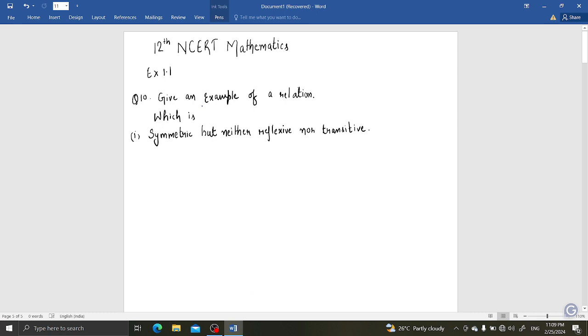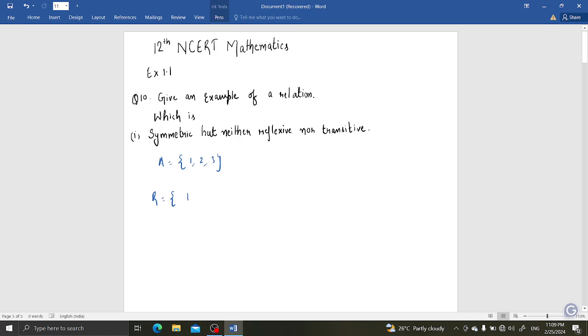The question says, give an example of a relation which is symmetric but neither reflexive nor transitive. So we need to construct an example of a relation that is symmetric but neither reflexive nor transitive. I'll take set A = {1, 2, 3}. I'll try to make the relation as simple as possible, symmetric, but not reflexive and not transitive.